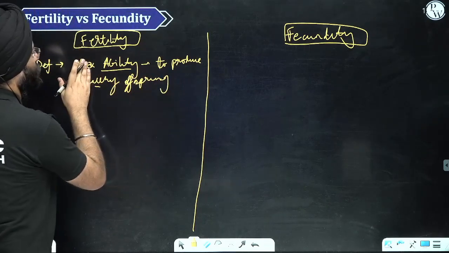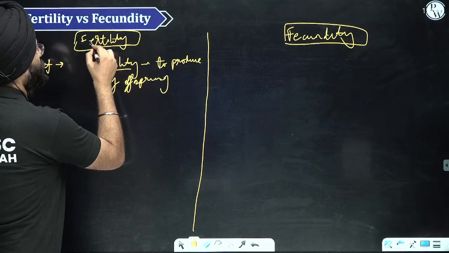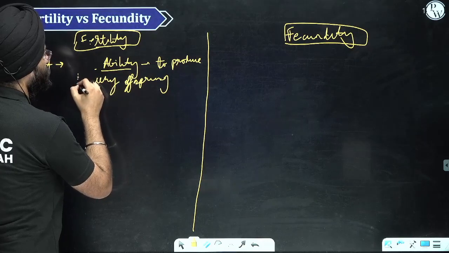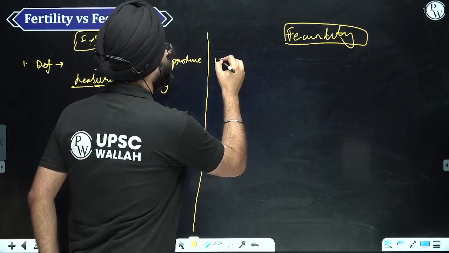Or if we remove the maximum term also, it is no issue. We can simply say the ability to produce healthy offsprings.